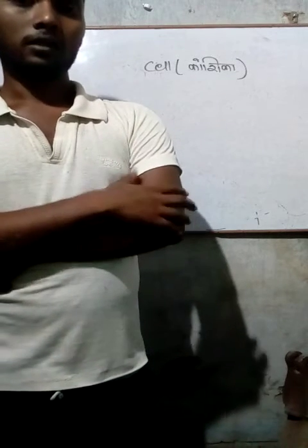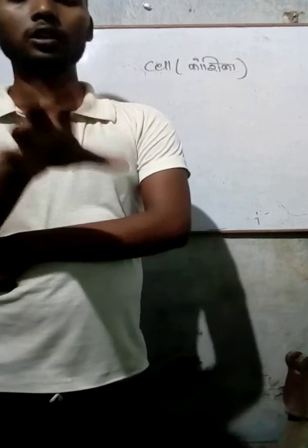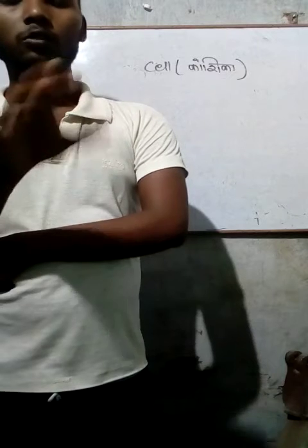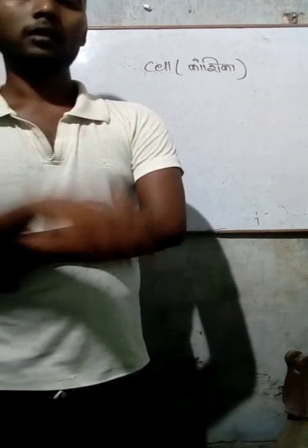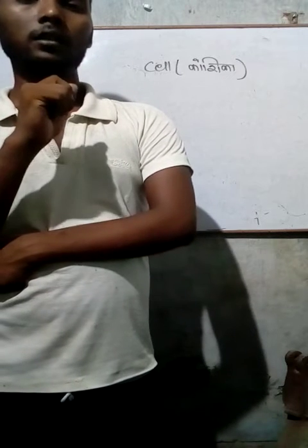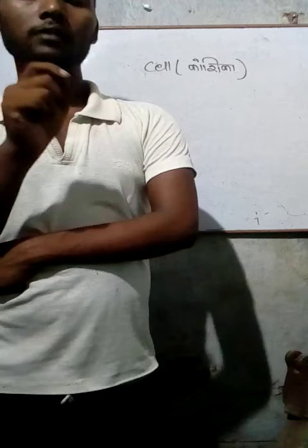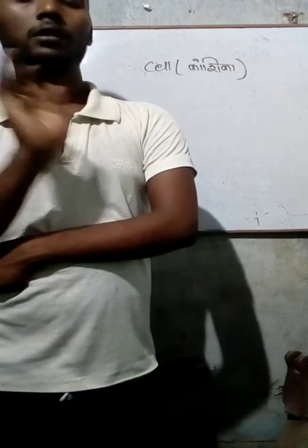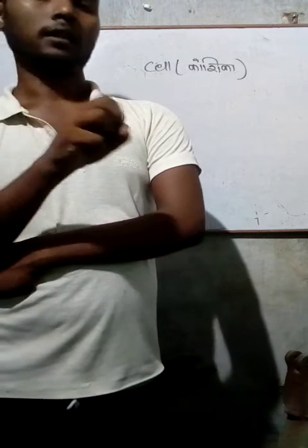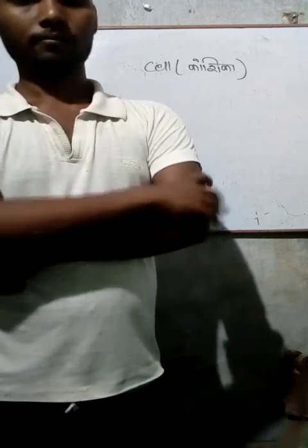सभी जीव जंतुओं का शरीर, whatever you see in your body, whatever is present in your body, your hand, your leg, your head, your eyes, your brain, your liver, your lungs, your kidney, whatever, all of those are made of cells.